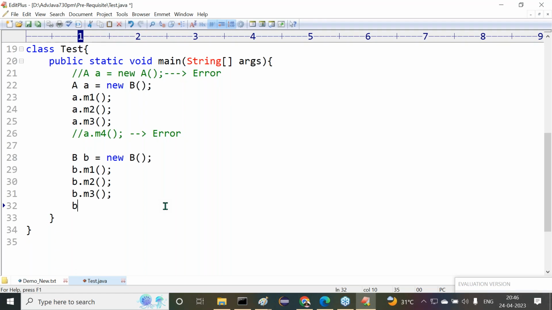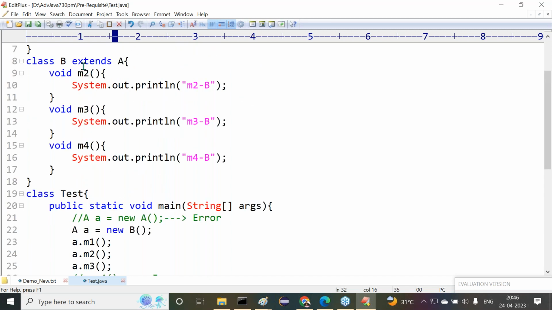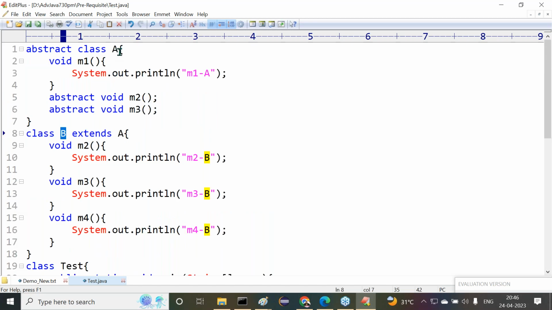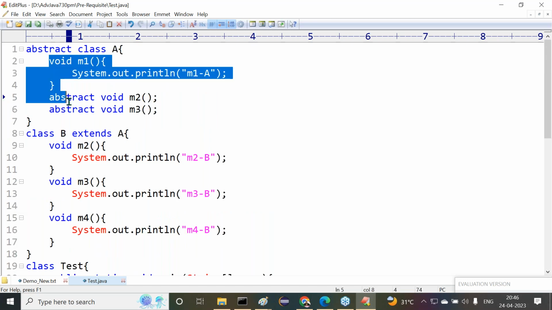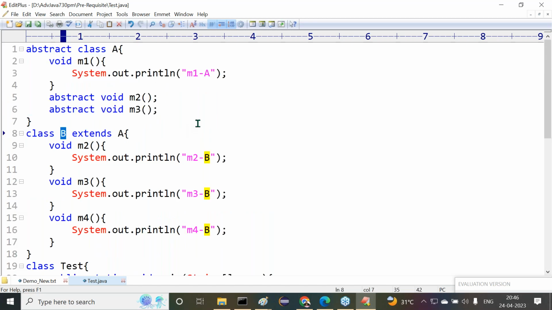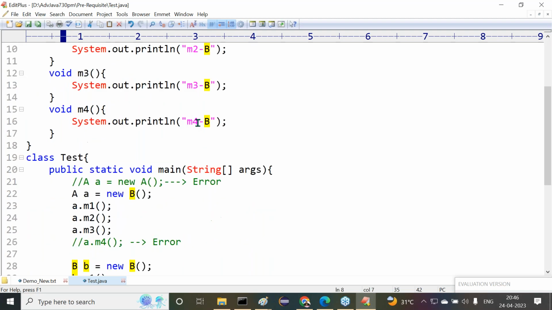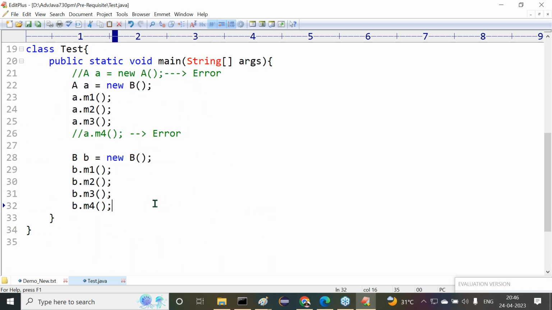Now tell me, is it possible to access the b.m4 method? Yes. How is it possible here? The M4 method is declared inside class B. So by using a subclass reference variable, we can access both superclass members as well as subclass members. But a superclass reference variable can be used to access only superclass members. A subclass reference variable can be used to access both superclass members and subclass members. Now here we are able to access it.